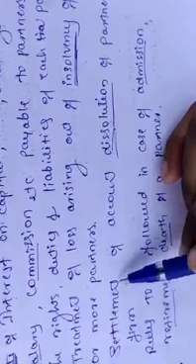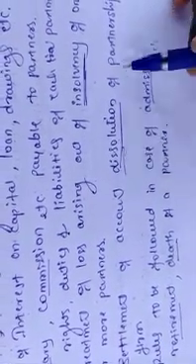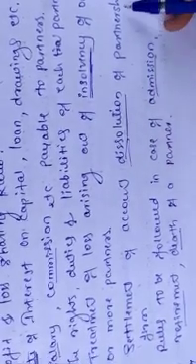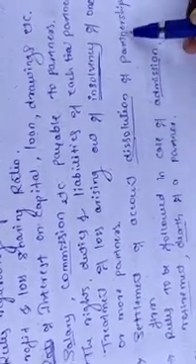So next one, settlement of accounts at the time of dissolution of partnership firm. Settlement means closing down the accounts in the case of dissolution of partnership firm. Dissolution means closing down the accounts or closing down the company, winding up of company. That is called dissolution of partnership firm. At that time, we have to settle all the accounts. Settling all the accounts means paying the liabilities by realizing the assets. By realizing the assets, we have to pay the outside creditors also and inside creditors also. That's why you have to settle the accounts at the time of dissolution of partnership firm.